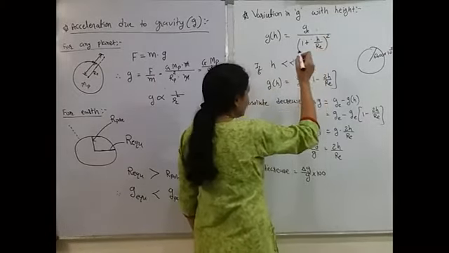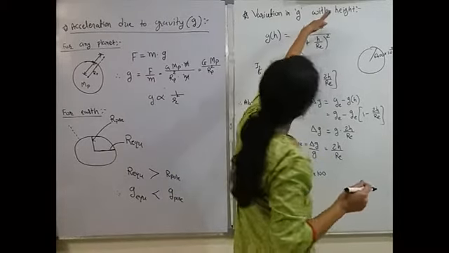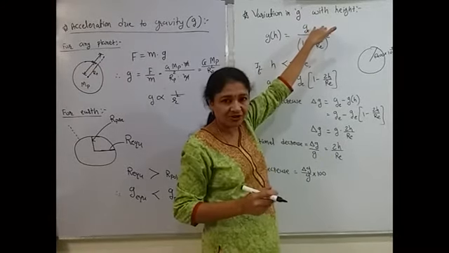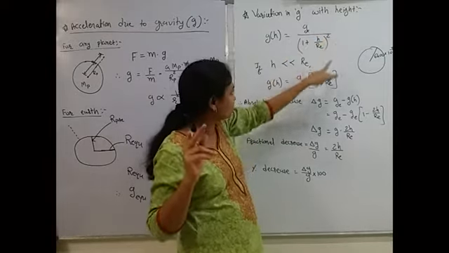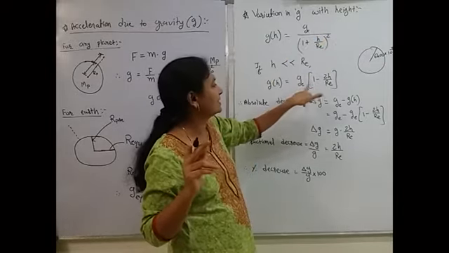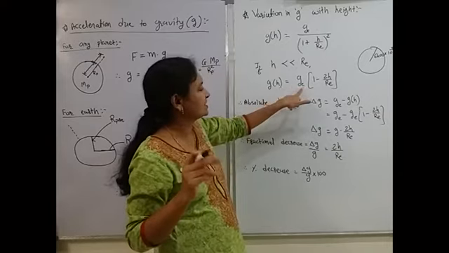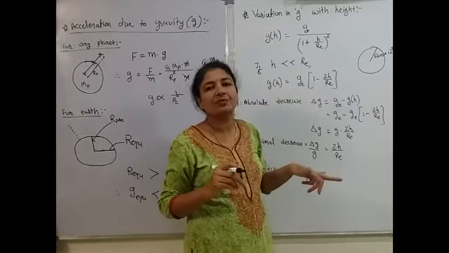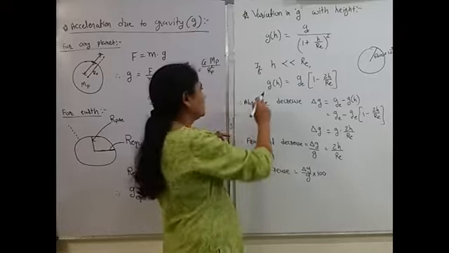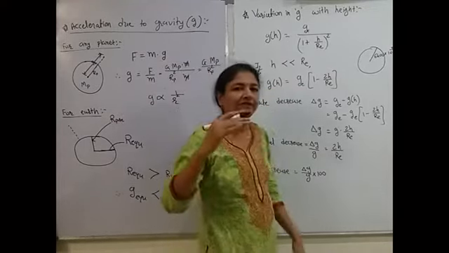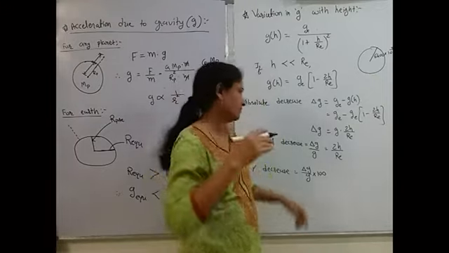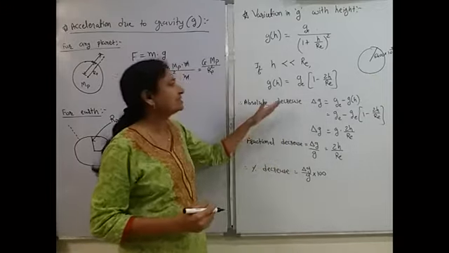We can use binomial expansion. Can you recall the theory? We had used binomial expansion, and using it we obtained this formula: g at height h is g_E into (1 minus 2h upon R_E). Okay. Using this formula we can calculate the value of g at different heights. Now, how is this useful?